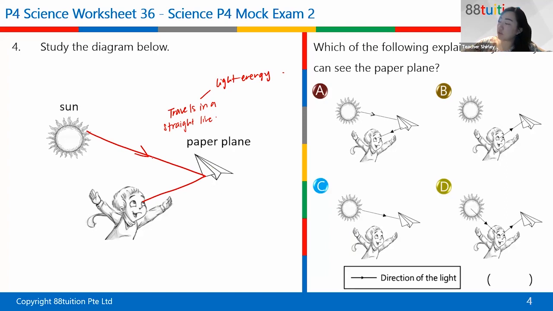Since it cannot be curved, it's a straight line and it gets reflected. So this is a reflection. The light gets reflected into the boy's eyes, or the person's eyes. Right? So yes, the answer is A.